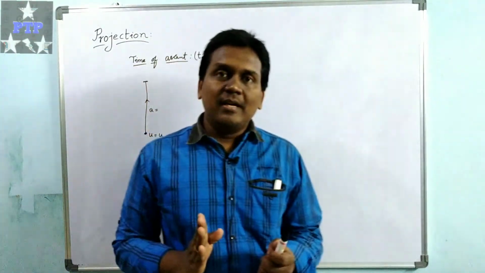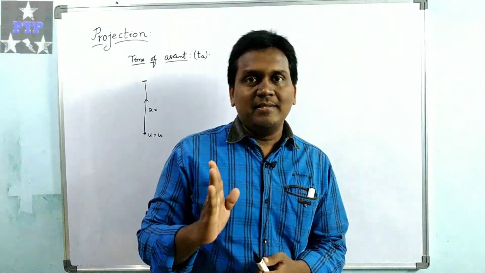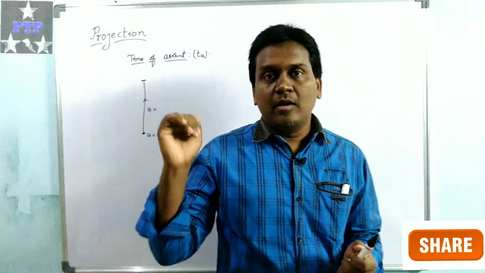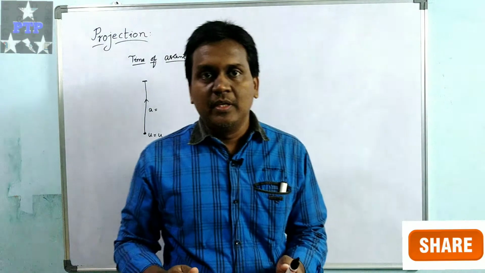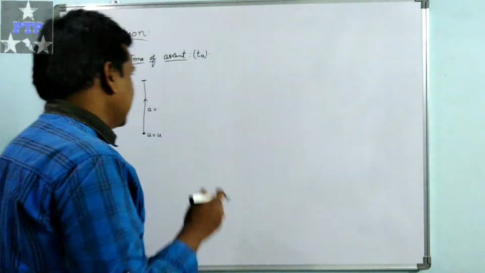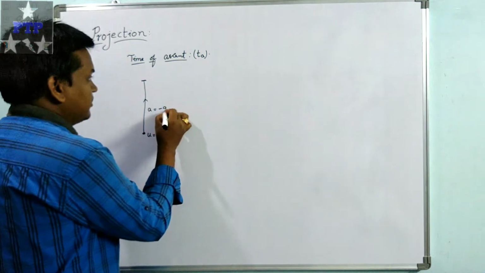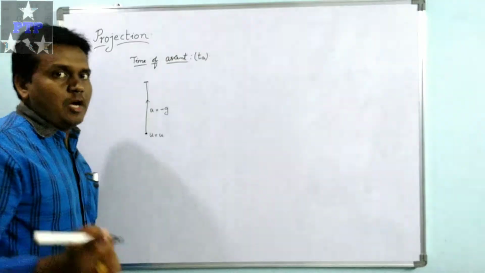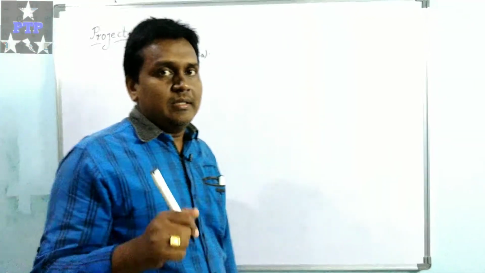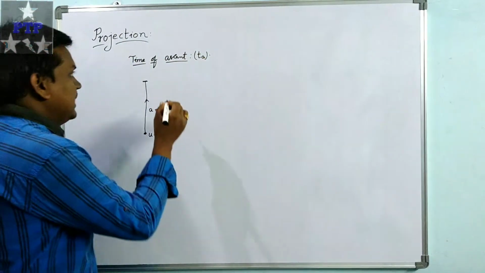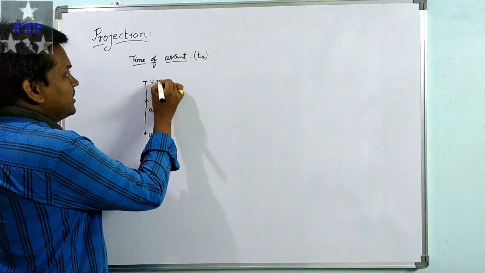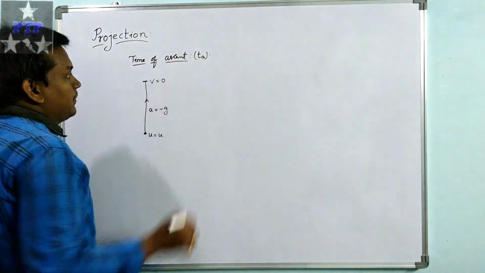If you consider the vertically upward direction as positive, then downward will be negative. If I assume the vertically upward direction as negative, so minus g, then obviously the downward will be positive, and here the final velocity will be 0.